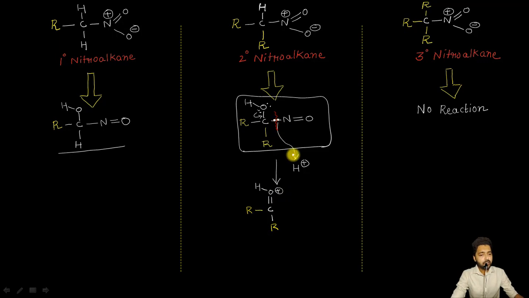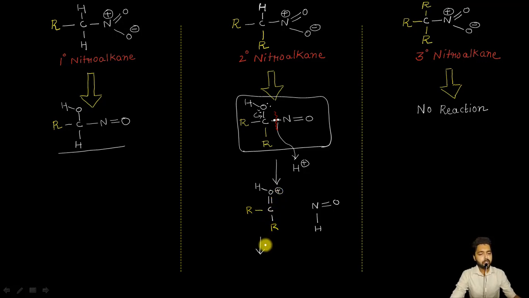When these electrons attacked this proton, obviously the cleavage of the carbon and nitrogen bond would have taken place, such that this will now get separated from the rest of the molecule, the double bond oxygen as it is, and this will now become a single bond hydrogen atom here. Now you can see this oxygen atom has a positive charge, and being an electronegative element, it is not happy to have a positive charge.